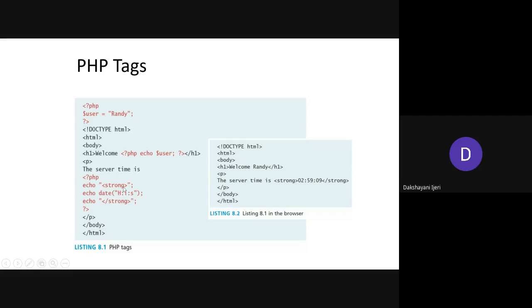So whenever you want any HTML element to be executed as a part of the PHP, you can take it exactly the way you use it in the HTML part. But make sure that if it is in the PHP, use it in the echo statement itself, with the double quotation. The double quotation must be used on this HTML element along with the echo to say that this should be executed as an HTML element.